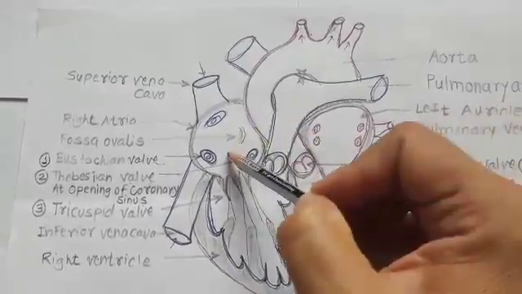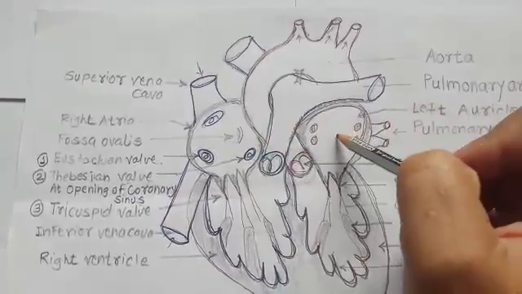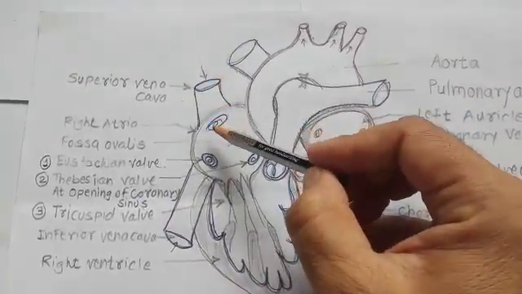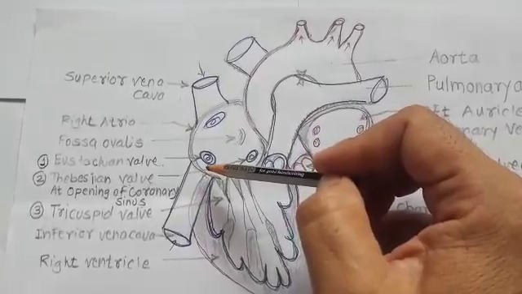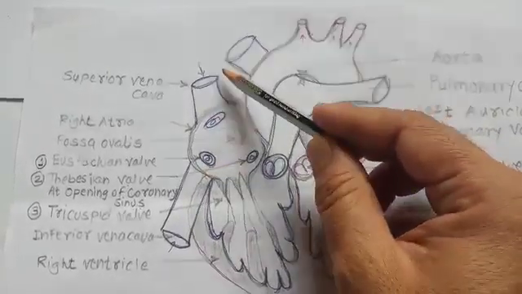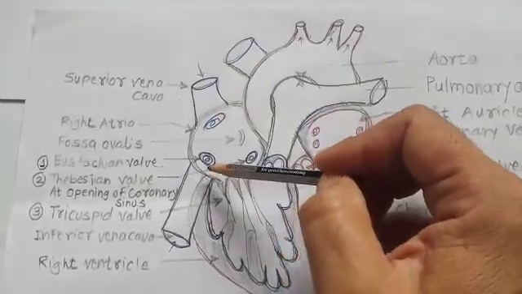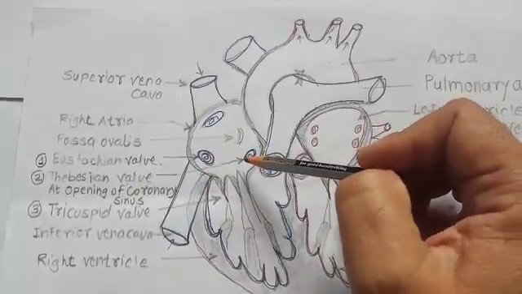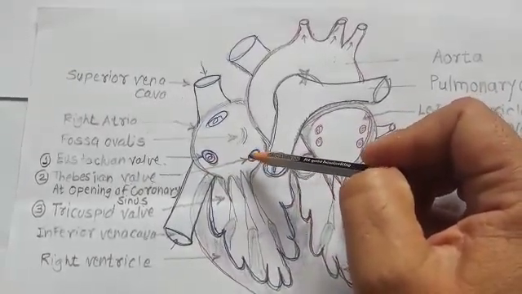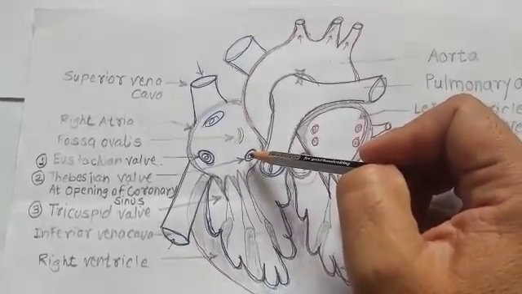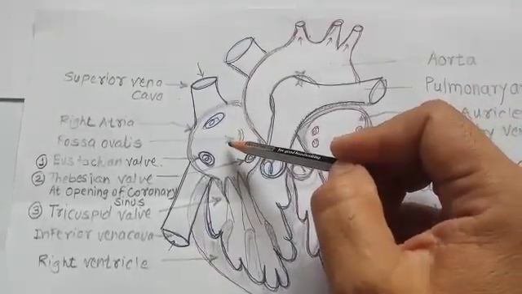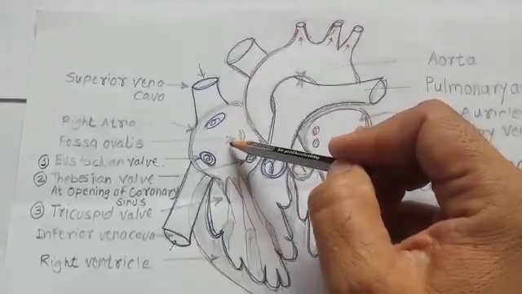When the auricles are relaxed, at that time the superior vena cava and inferior vena cava bring deoxygenated blood from the upper and lowermost extremities of the body. This one is the coronary sinus. With the help of the coronary sinus, deoxygenated blood enters the right auricle.